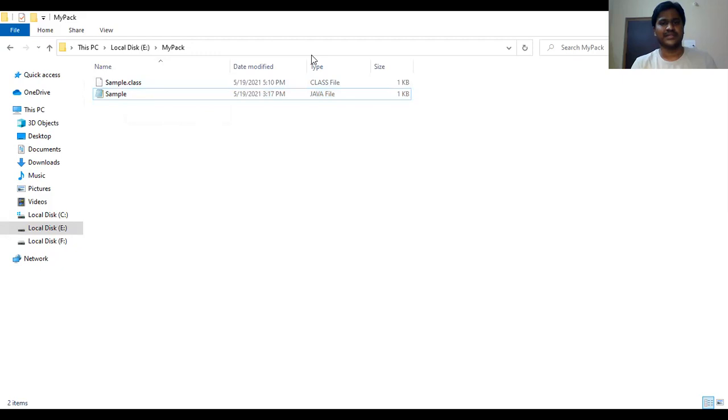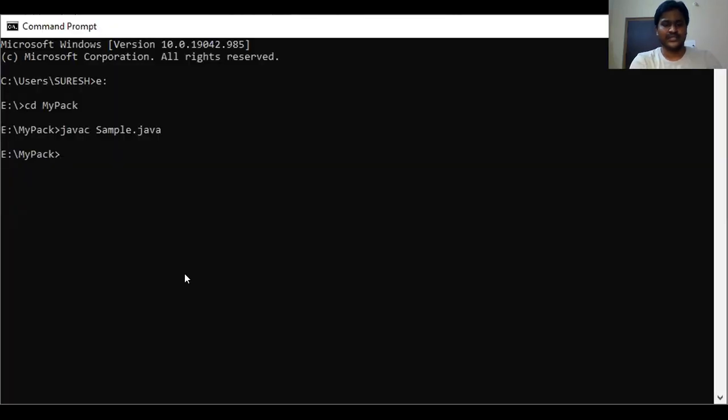Fine. Then coming to the command prompt, try to execute from here as your normal procedure, java space sample. It gives an error. As I told you, package compilation is different and execution is different. Currently you are in the directory called mypack. Come to the previous directory. Above this directory is E. So what is the command? cd dot dot. Then it goes to the previous directory, that is E.